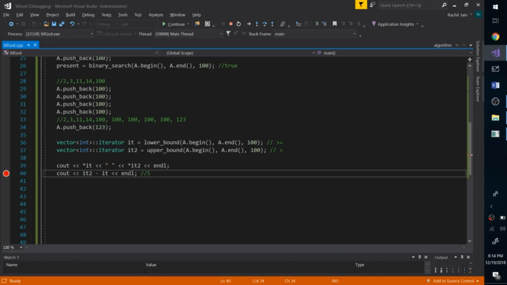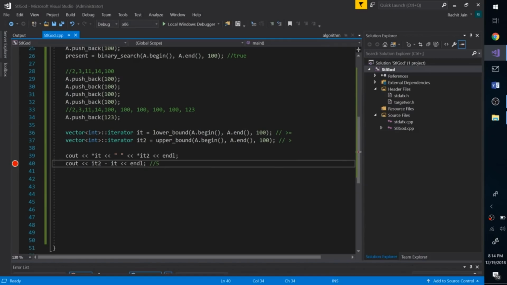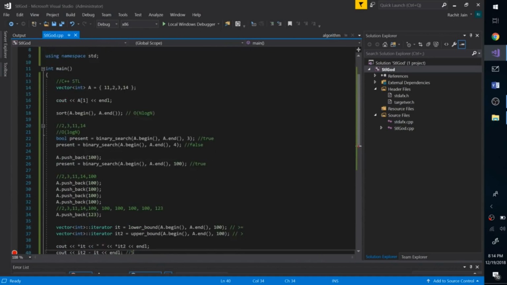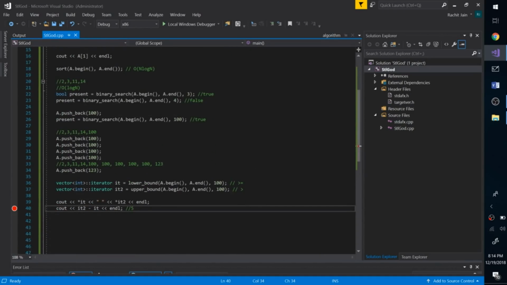Now let's move forward. Okay, I will quickly stop this, and we are back. So this looks good. Let me decrease the font size. So now the things look good. We can perform a lower bound, upper bound. Fantastic. But what if I want to sort this vector in reverse order?